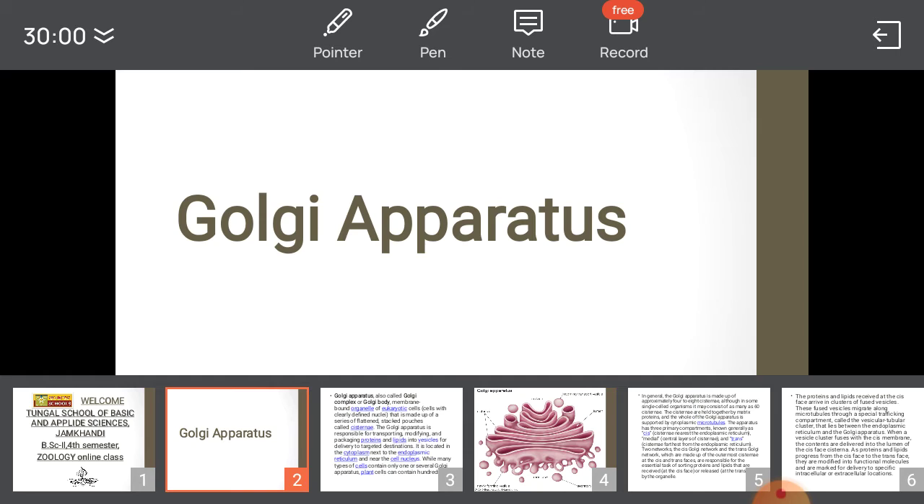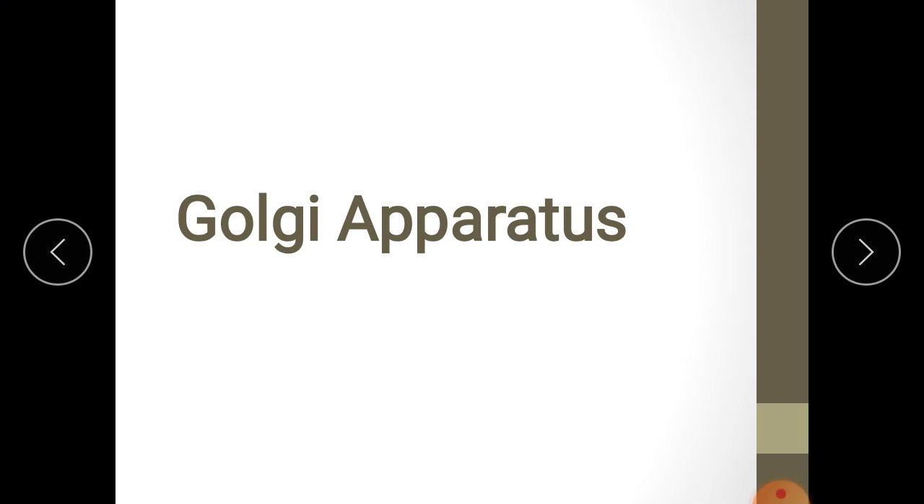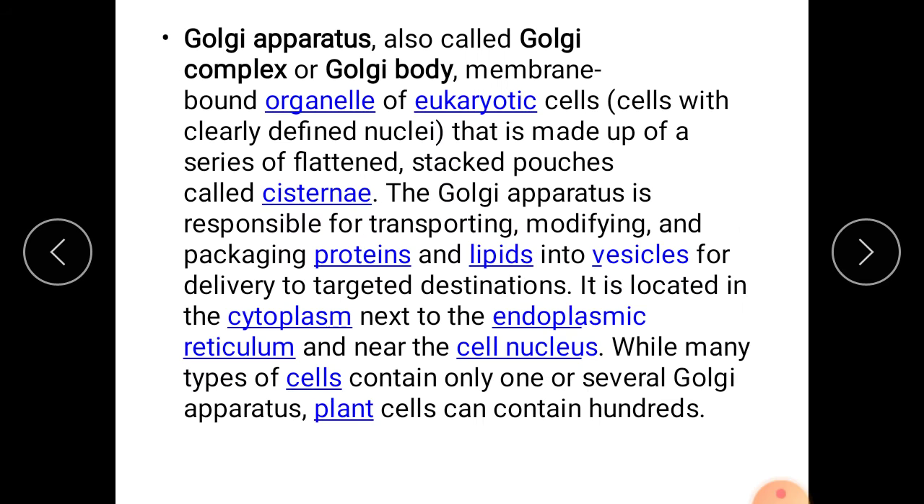So today I am going to discuss the Golgi apparatus. This is one of the cell organelles present in eukaryotic cells. The Golgi apparatus, also called Golgi complex or Golgi body, is a membrane-bound organelle of eukaryotic cells, cells with clearly defined nuclei.